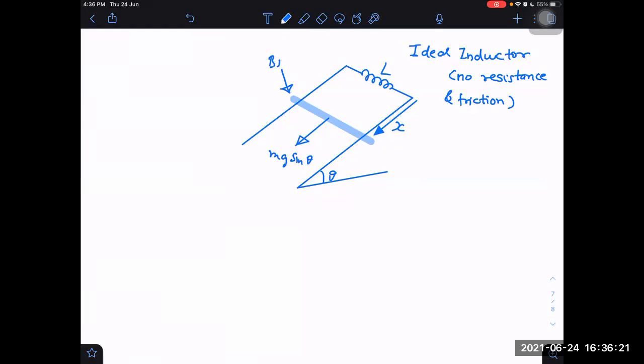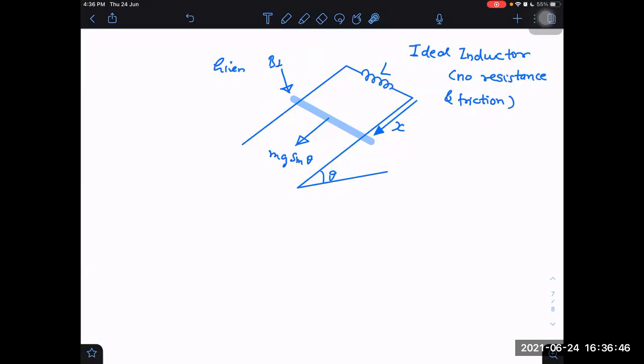We don't need B parallel because there is no resistance at all. B perpendicular is everywhere in the space, perpendicular to the plane. I don't have to draw so many arrows. I will just say it once, and that is enough, I think.